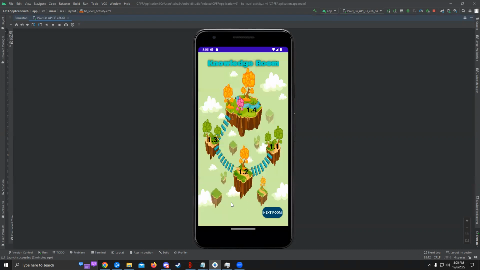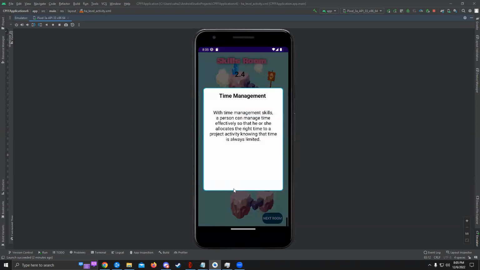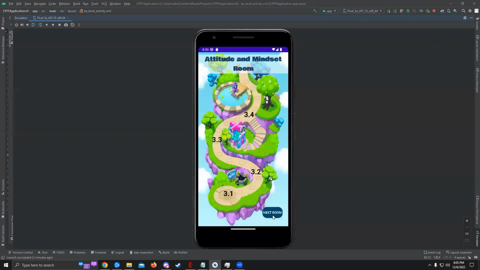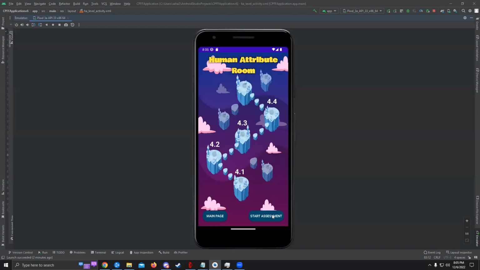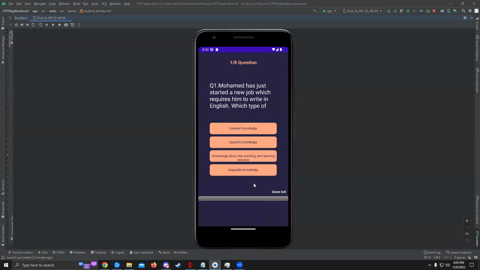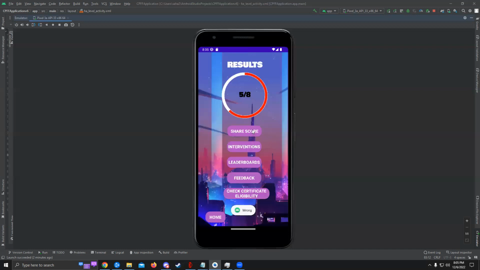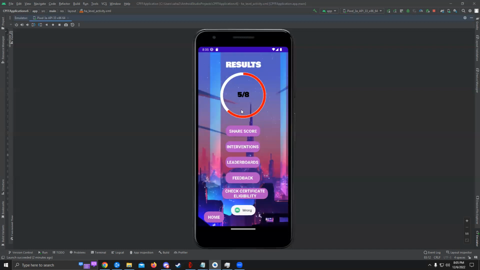It basically gives you an understanding of what these rooms are about and what specific details these dimensions provide. Once he is done with these pages, he can either return back and try it again or start the assessment. Whenever he wants to self-assess himself, he does the MCQ questions, 8 questions, and whenever he is done with that, he's given a result page.